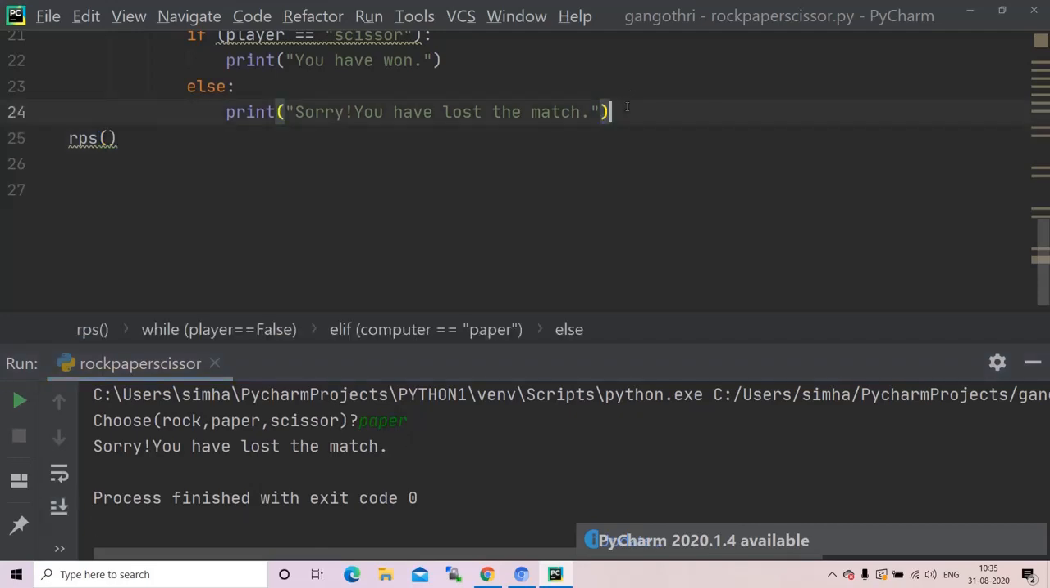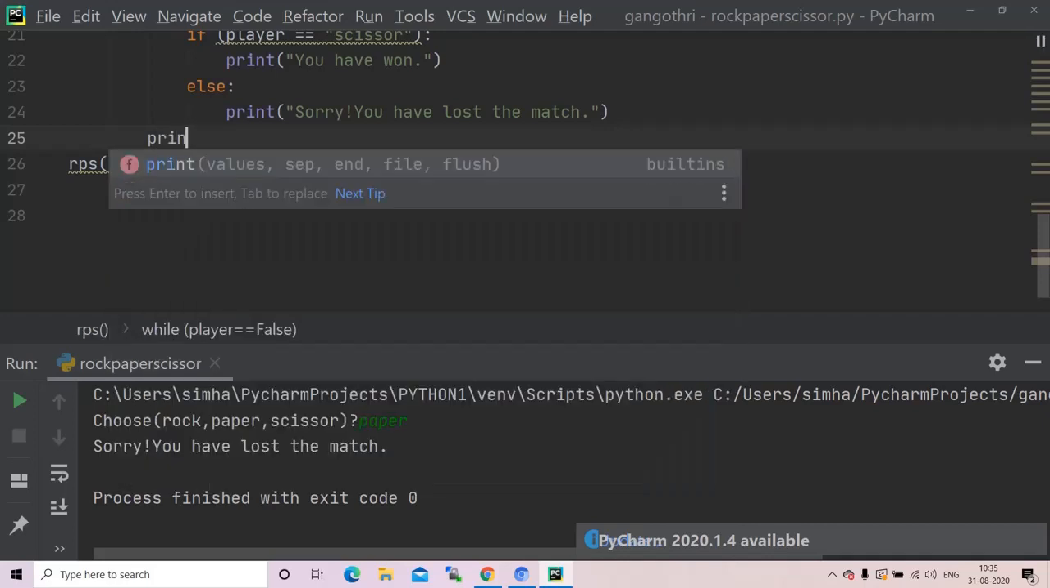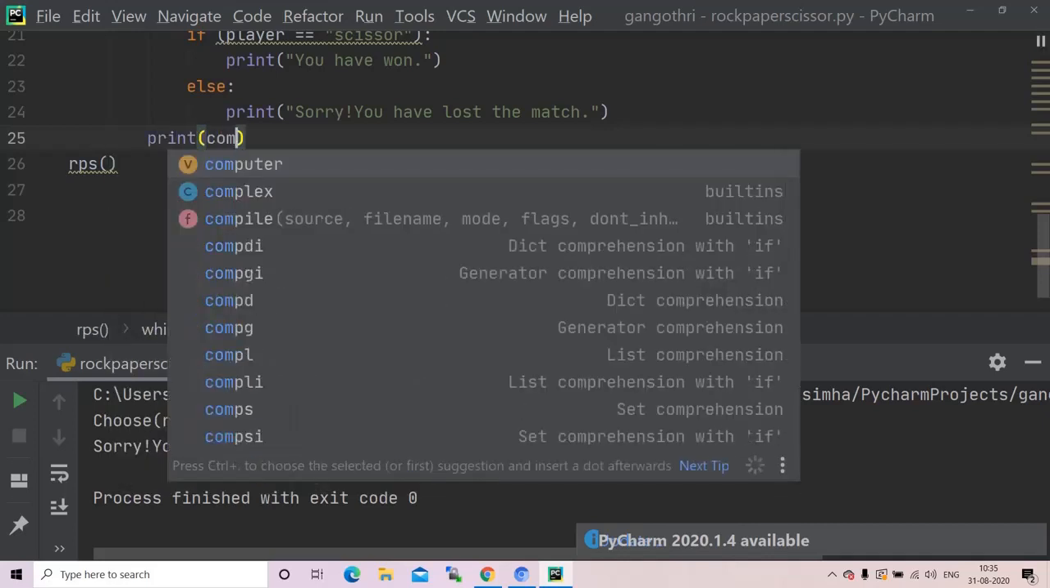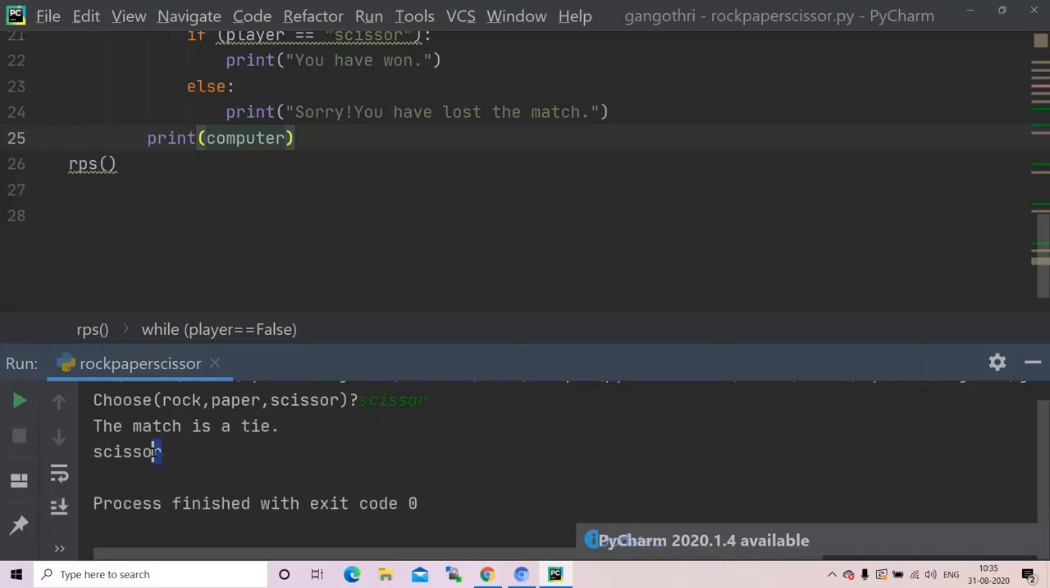And to check if that is going correctly or not, I'll just print my computer value even. And do not do it in an original game. I'm just doing it for understanding purposes, okay? This time I'll take it to be scissor. The match is a tie and we have our computer value to be also a scissor, and when both are equal it becomes a tie.